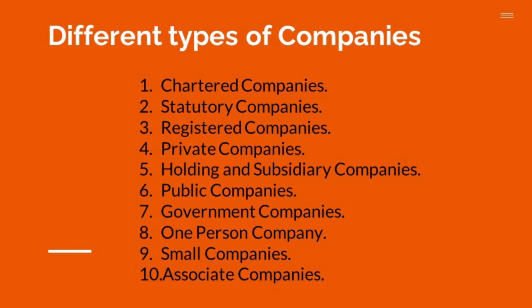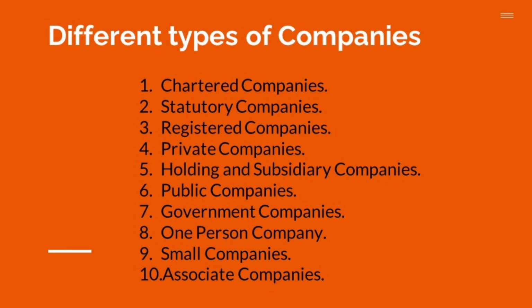Now, coming to holding and subsidiary companies. Let us go into the definition. A holding company is one which has control over another company, and that company over which the control is exercised is called a subsidiary company. For example, a company A is there.